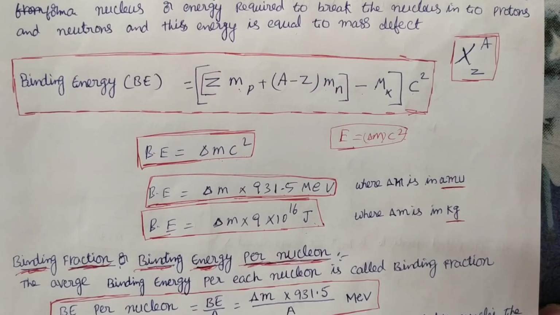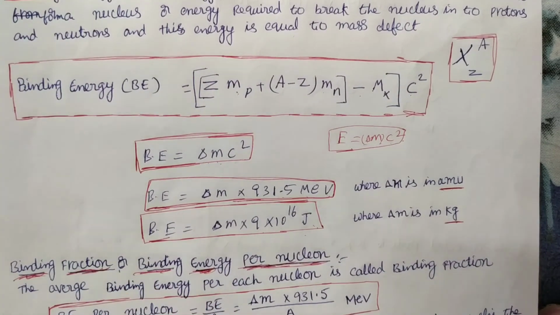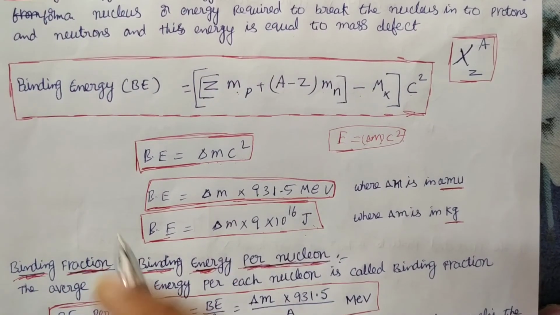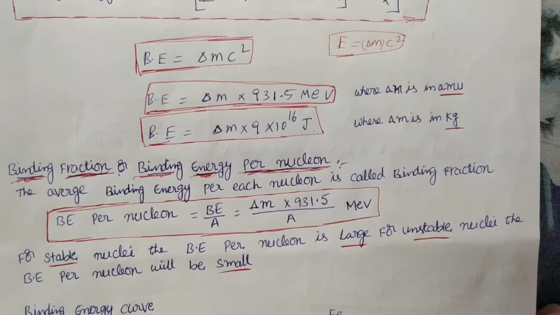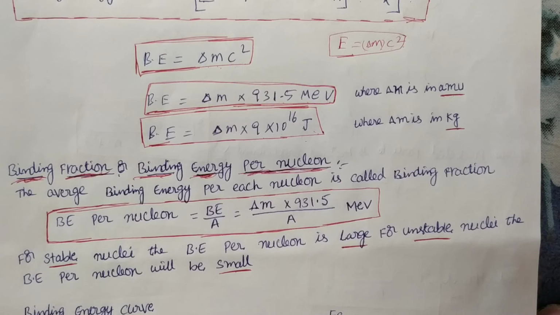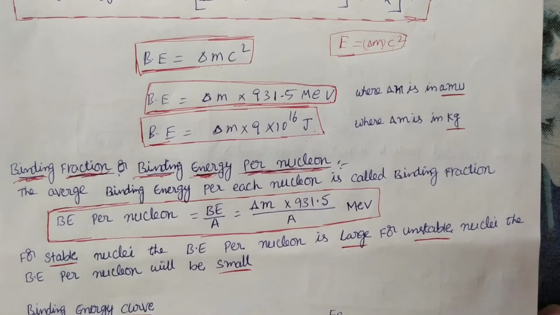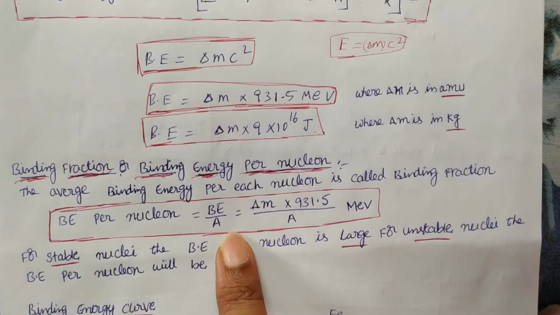Binding energy is how much energy is used to bind the nucleus. Binding energy per nucleon is how much energy is required to remove one proton or neutron from the nucleus.